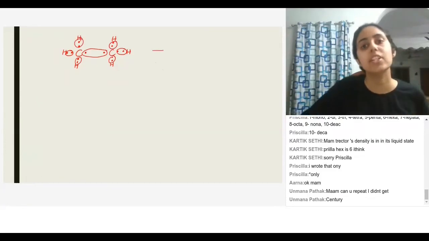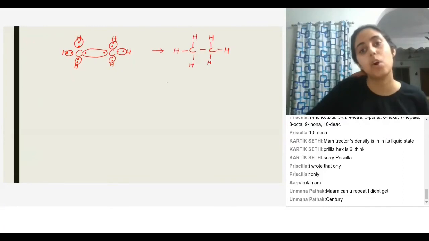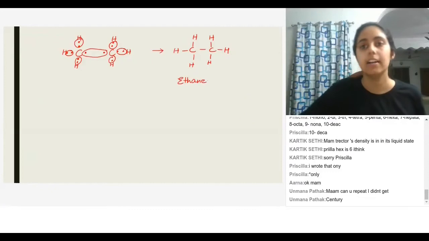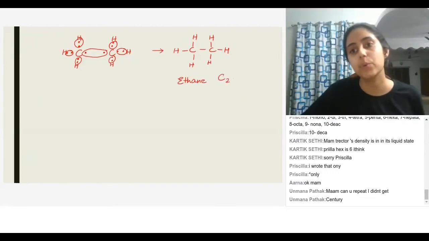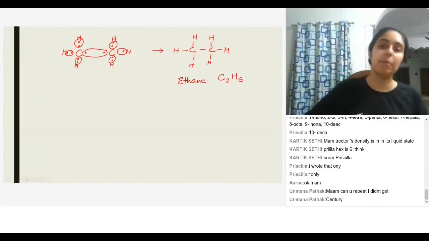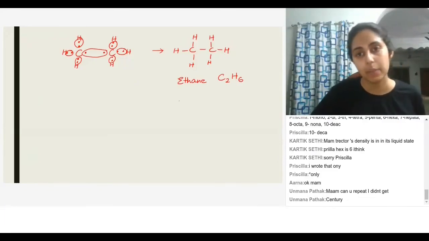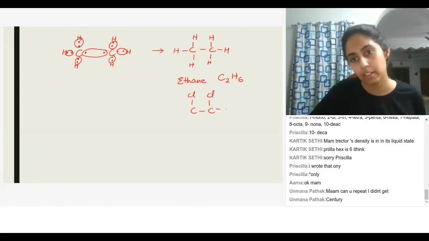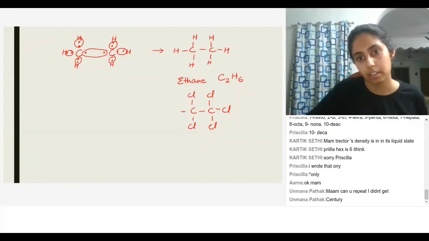So this structure is called ethane. It can be written as C2H6. Remember we did it with chlorine previously: chlorine, chlorine, chlorine, chlorine, chlorine, chlorine.